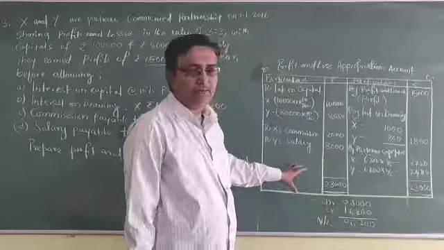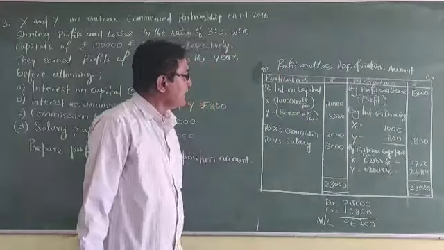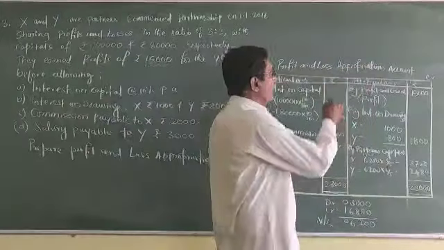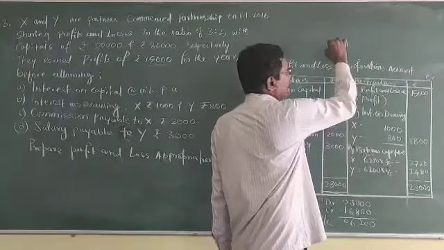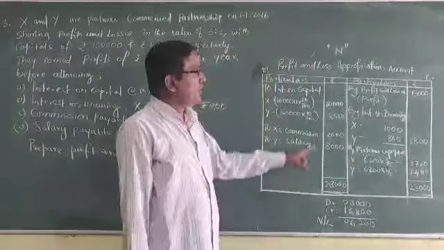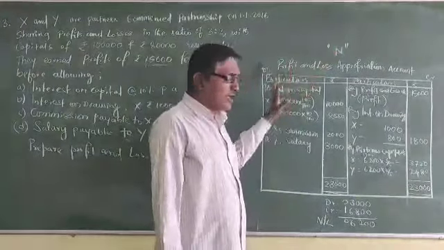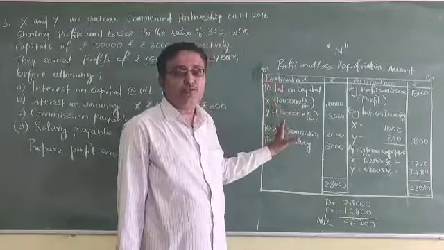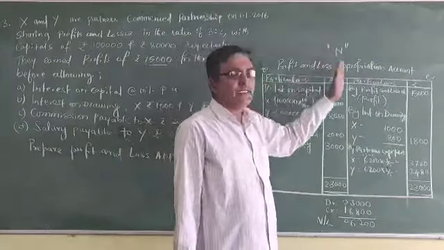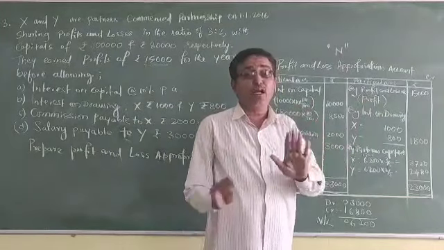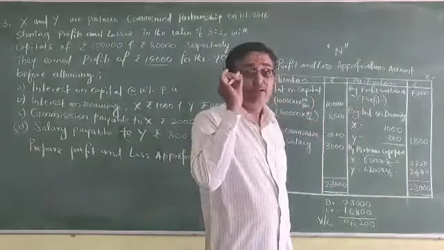Once again I am going to explain here. The profit and loss appropriation account, as usual, comes under the nominal account. So as per nominal account rules, as you know, debit the expenses and losses, and credit all the incomes and gains to the firm, not the partners, only the firm.